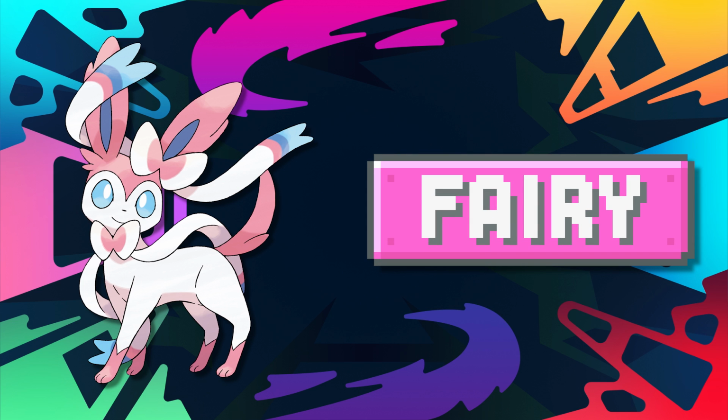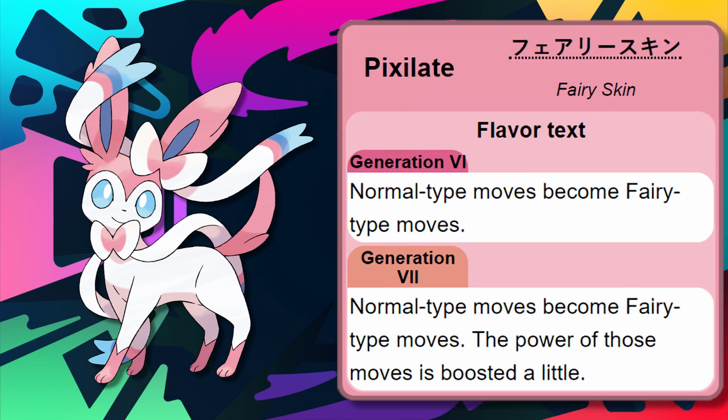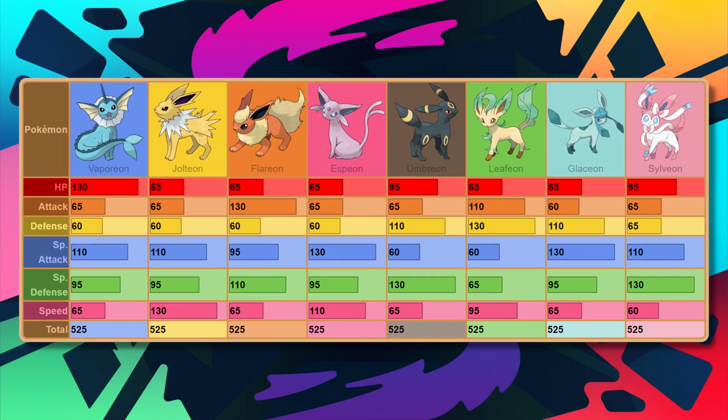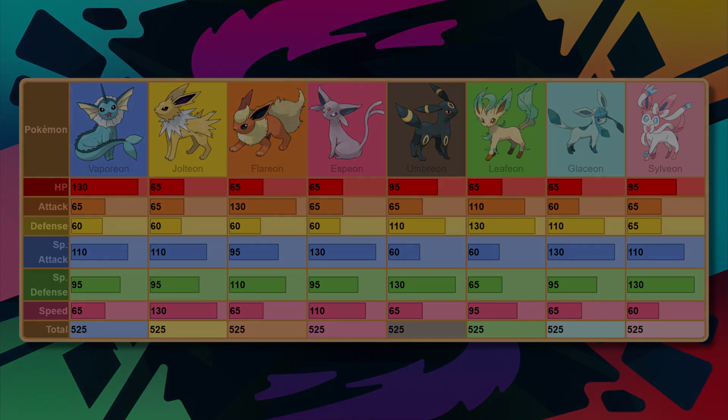The fairy typing is by far one of the most powerful in the games, and with the ability Pixelate at Sylveon's command, it can take a move like Hyper Voice and turn it into an absolutely devastating attack. When compared to the 7 other evolutions, it is honestly quite possible that Sylveon is the strongest of them all, and I really do mean that. You could never afford to sleep on that highest special attack of Moonblast and Pixelate Hyper Voice in play.